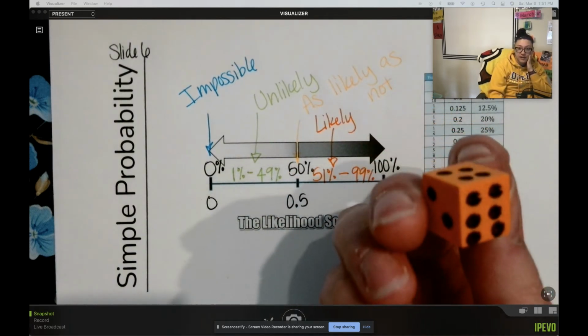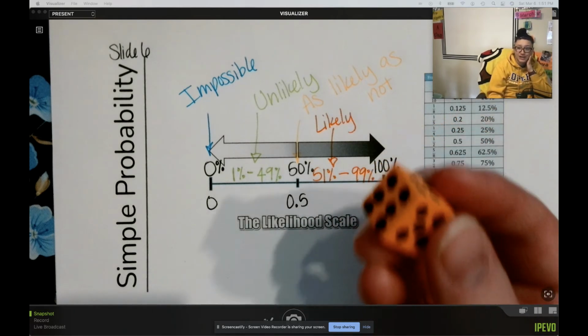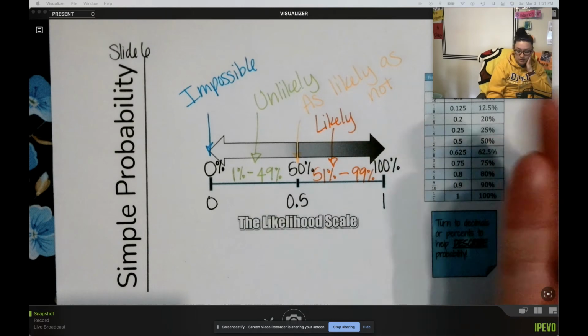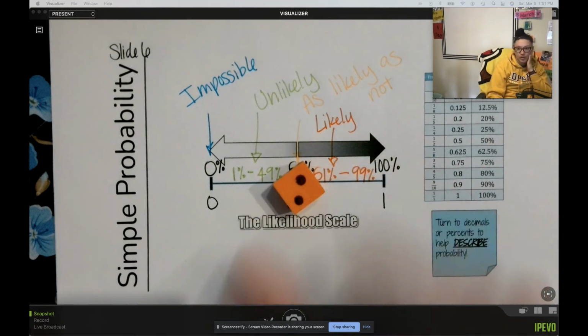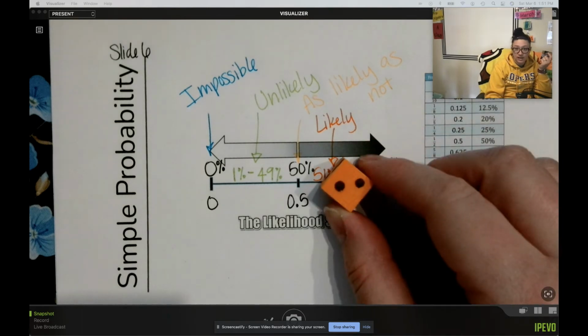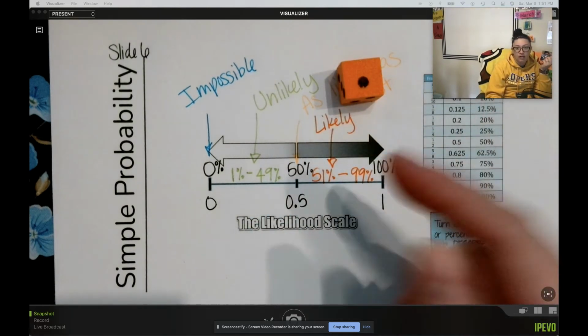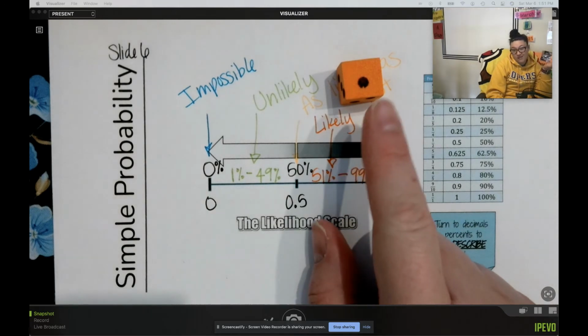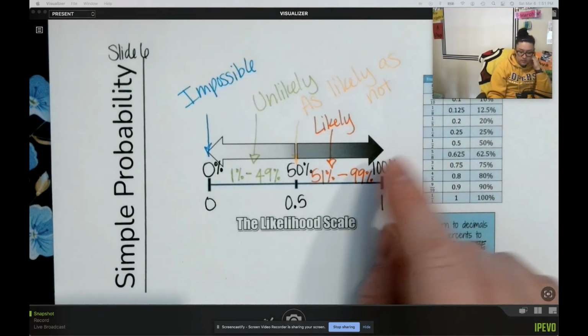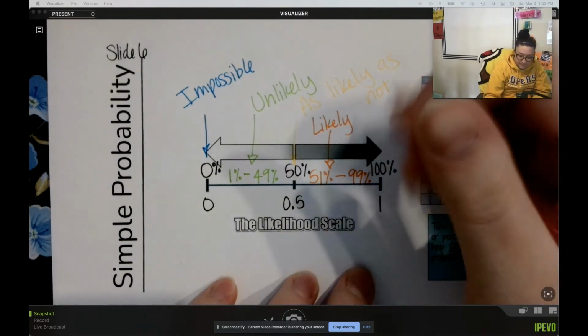Well, that's the other 5 numbers on the dice. Those are all bigger than 1. There's a really good chance of that happening. Boom, it was a 2. I won, because it's easy to do. Again, another 2. It's easy to get a number bigger than 1, because it's not often that it's going to land on it. So 51 to 99% chance, we call that likely.